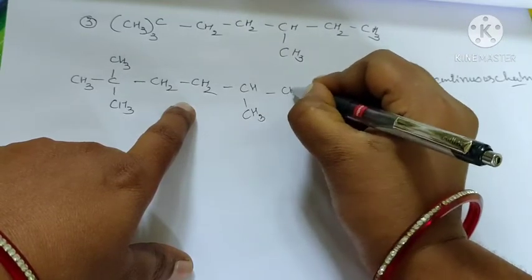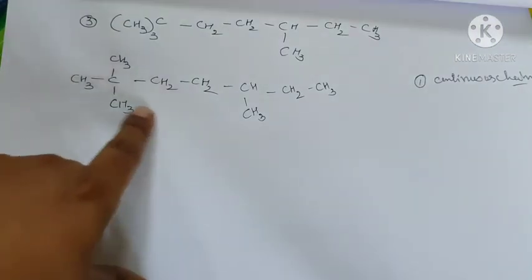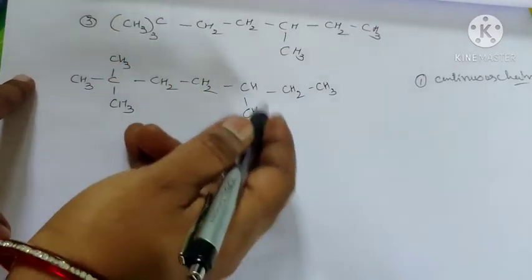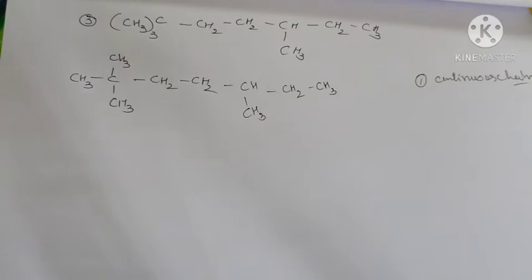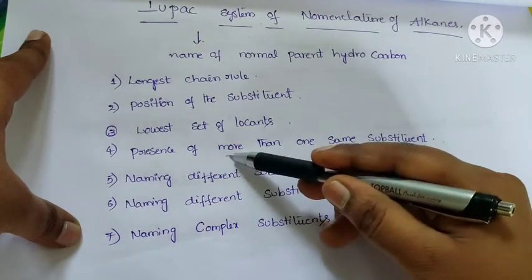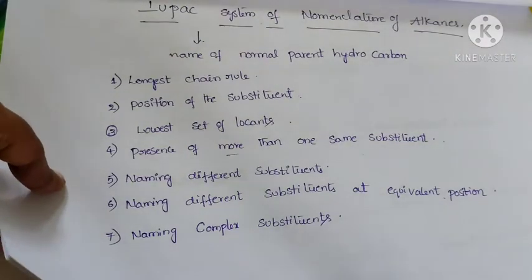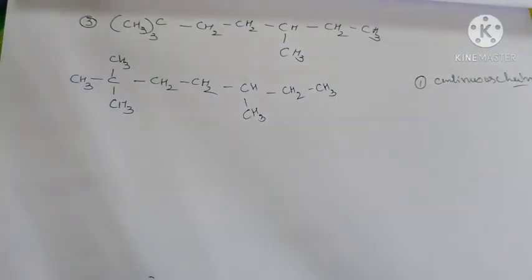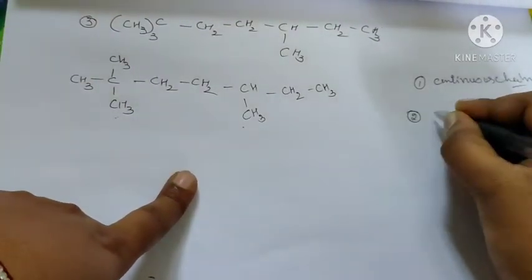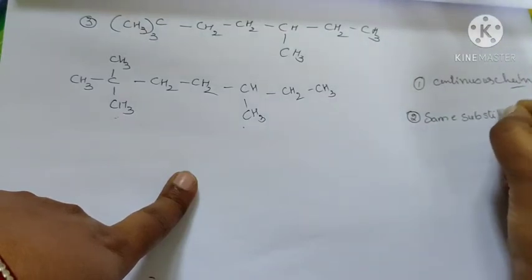Here the same substituents, three methyl substituents, are attached. The rules are the long chain, the position of the substituent, the lowest set of locants, and the presence of more than one same substituent. So the prefix is trimethyl.